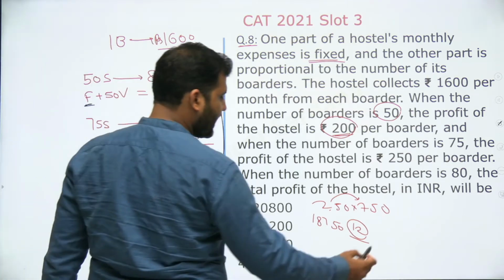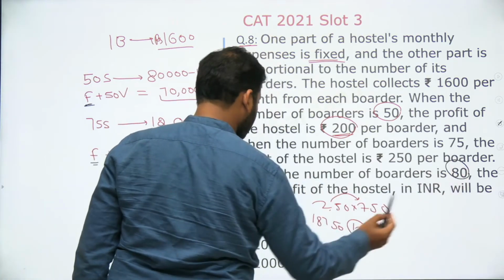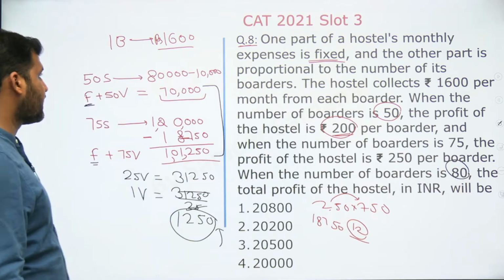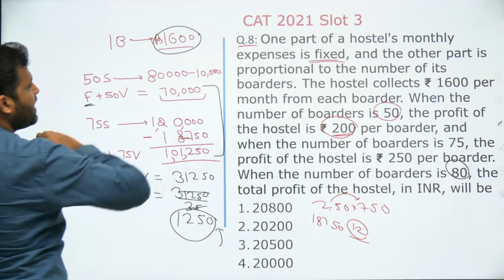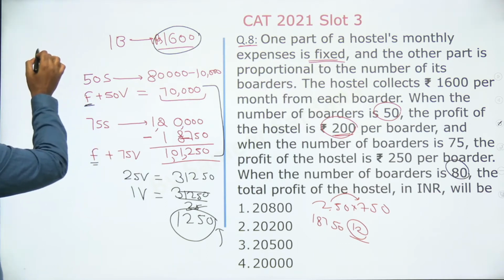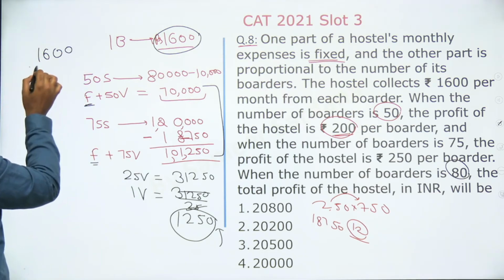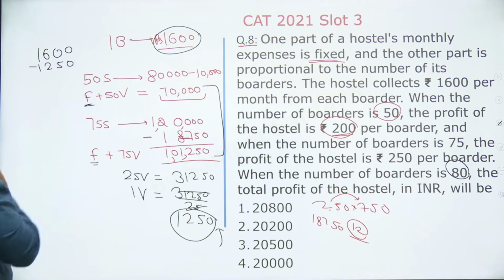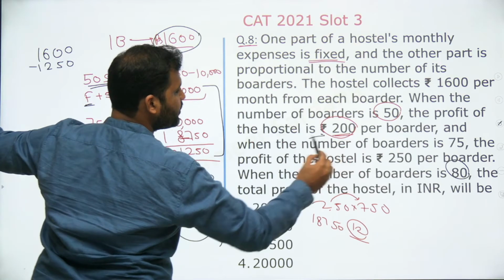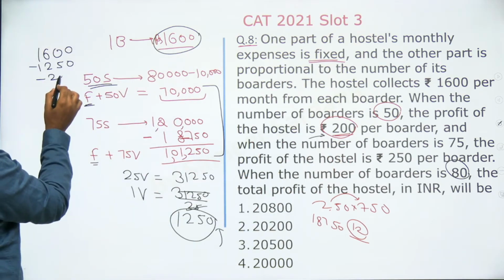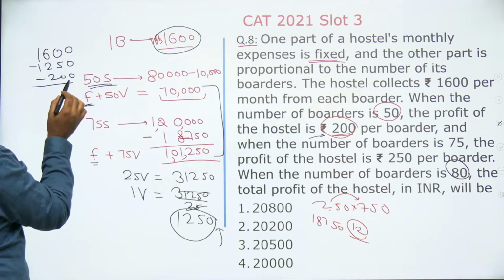We are supposed to find out when the number of boarders is 80, then the total profit of this hostel is what? So see here, out of total 1,600 rupees, your variable expense is 1,250, right? And when there are 50 students, per student profit is 200. So if I subtract the profit also, I will be left with how much?